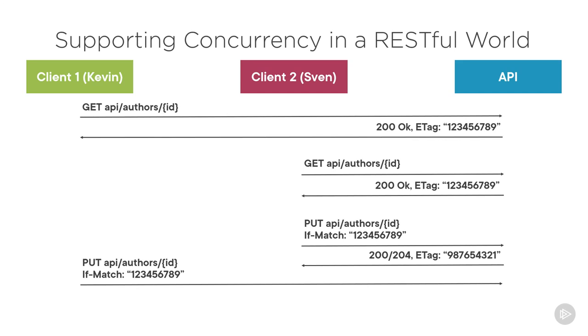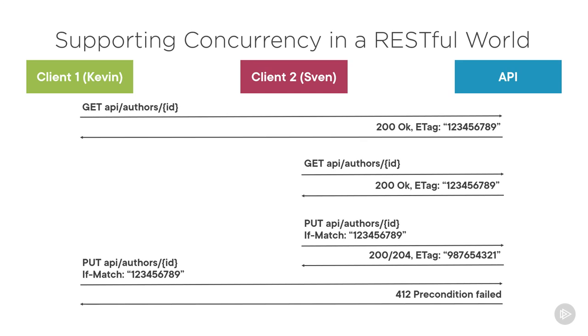The response then includes that new e-tag as well. But then Kevin sends the update with an if-match header containing the e-tag Kevin currently has. It reaches the API, and there the API sees that this does not match with the most current e-tag for that resource. So the API returns a 412 precondition failed status code. Kevin's update isn't applied because he was working on an older version of the author. And that's how this works. The same applies for patch, of course.